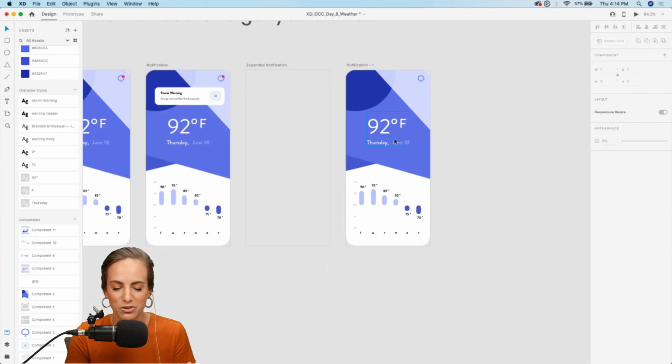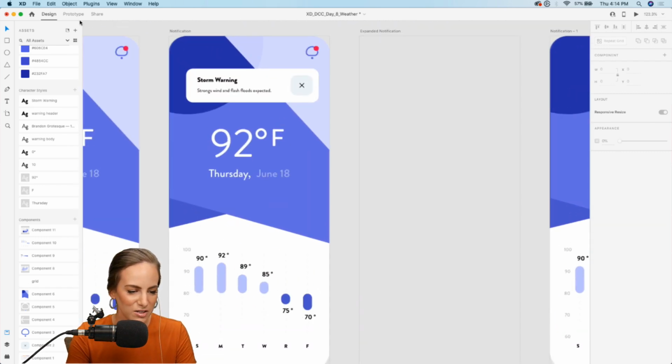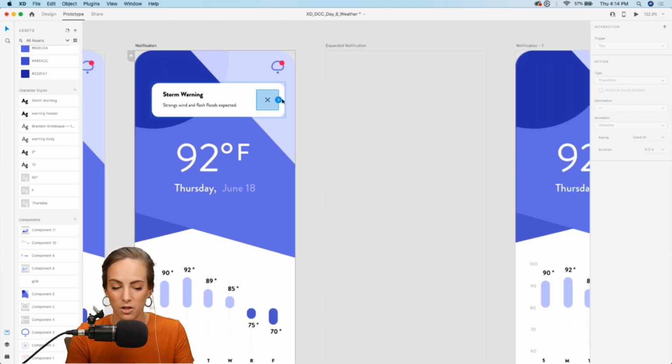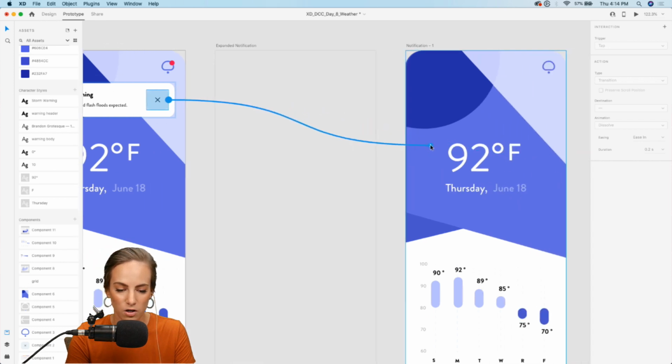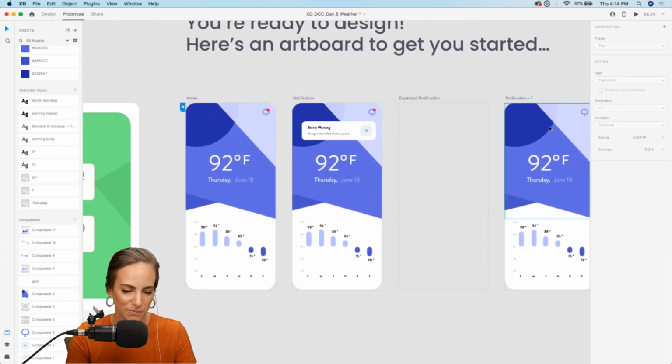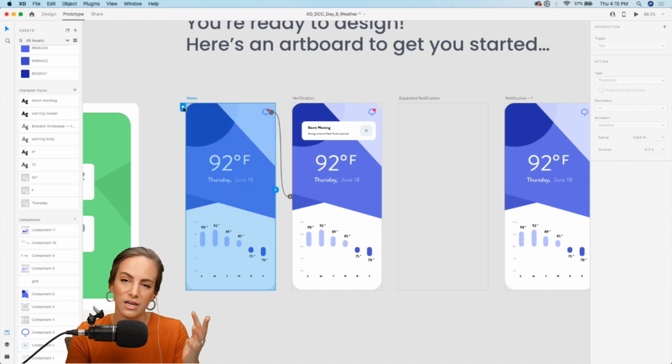And now I'm remembering what this fourth artboard was for. So let's go back into the prototype tab and we can double click in, and then just when we click the close, we will drag this over to this artboard, and the trigger again will be tap. Pretty simple, no animation, and that's great. So let's go ahead and preview this so far. And when we preview, make sure that you have this little blue home icon selected. If it's grayed out like this, it might not start on that particular artboard. So let's preview.